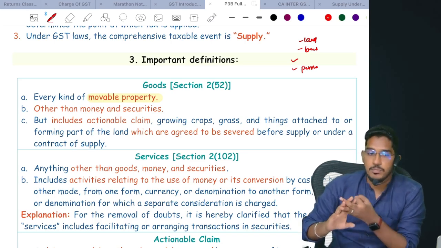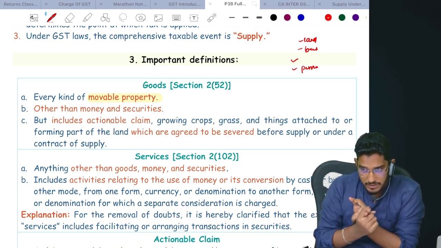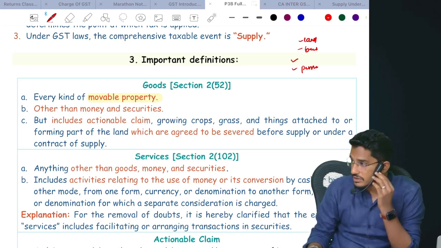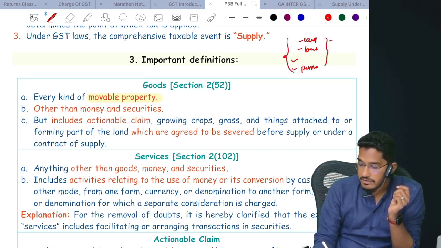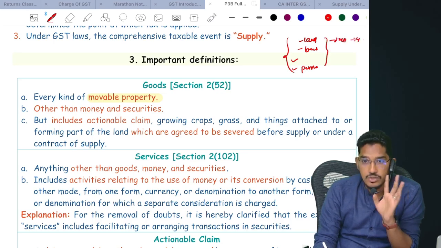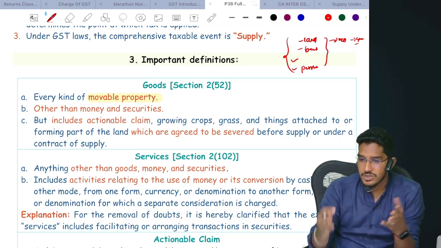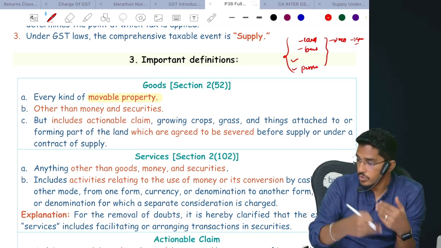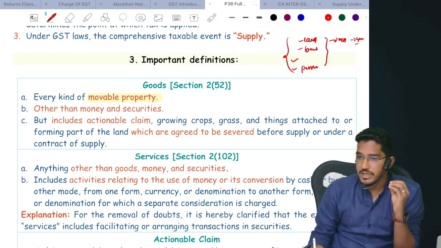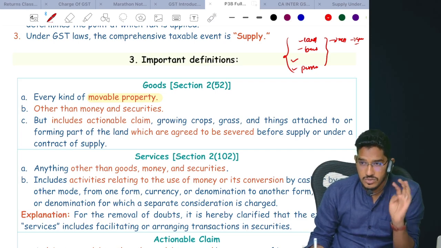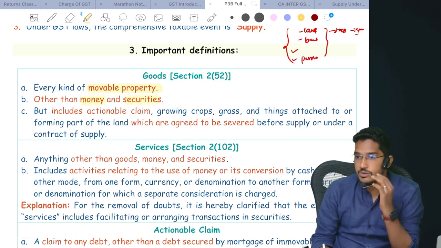So basically immobile property covers four things: land, benefits arising out of land, things which are attached to or forming part of the land, and things which are permanently fastened to the earth. These will come under the immobile property definition. So when I say these are immobile property, they will not come under movable property, they will not fall under goods. So these things are not goods. Apart from that, whatever movable property there is, like this chair, movable from one place to another, a motor vehicle, this laptop, every kind of movable property will fall under the goods definition. However, goods does not include money and securities.